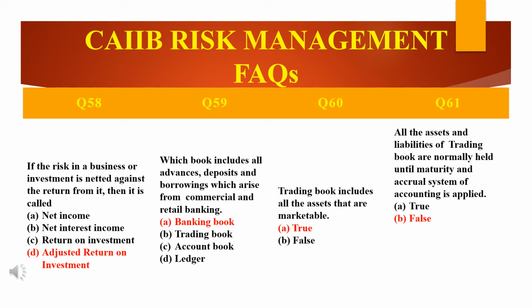Because all the assets and liabilities of banking book, and not trading book, are normally held until maturity and accrual system of accounting is applied. This statement would be correct if it said banking book, but it says trading book. That's why the answer is false. If they had mentioned banking book, the answer would be true.